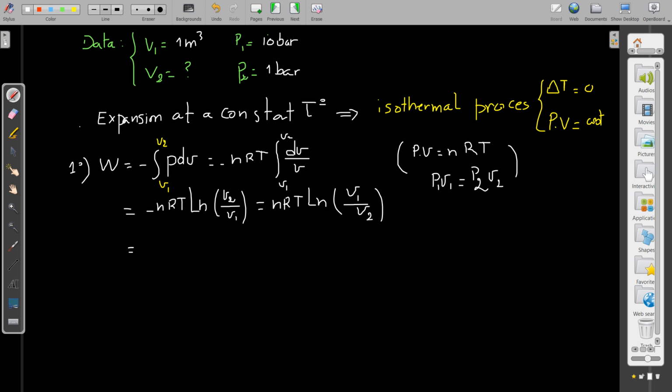But we haven't any data for the number of moles and temperature. We change nRT with P1 V1 or P2 V2. So it comes P1 V1 instead of nRT, because P1 V1 is equal to P2 V2, which is equal to this constant nRT.